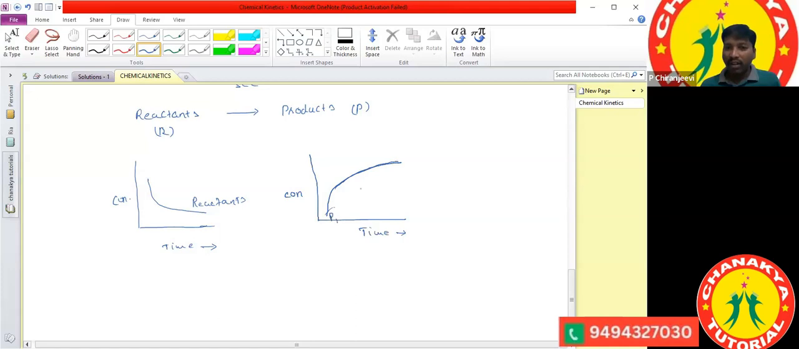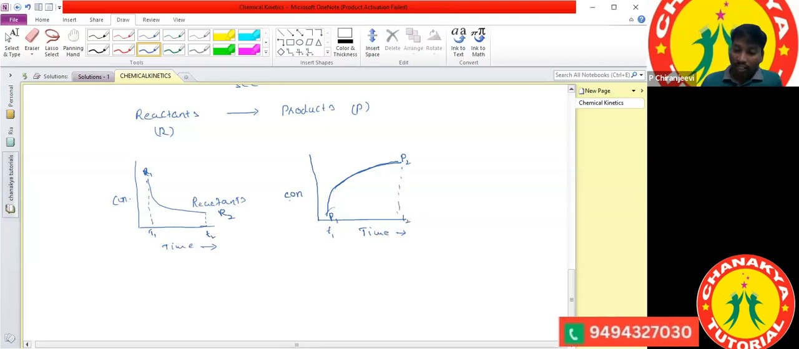This we can take as P1 and this as P2. So this we can take as the initial concentration. Okay, R1, and this we can take as R2. The time we can take here: in this place, time we are taking as T1, here time as T2, here also time as T1, and here time as T2.